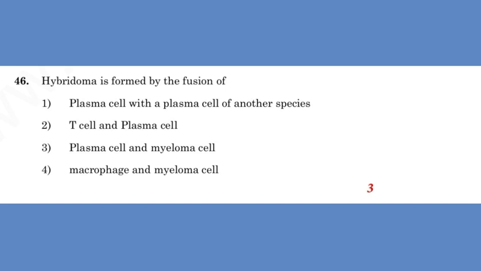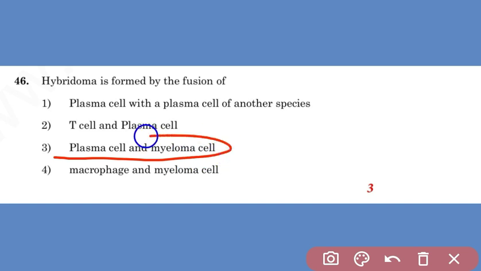and fused with immortal myeloma cell lines to form hybrid cells. This technique is known as the hybridoma cell line formation technique, and this technique was given by Georges Kohler and Cesar Milstein. So here the question is asked, hybridoma is formed by a fusion of; it is formed by a fusion of plasma cell and a myeloma cell.